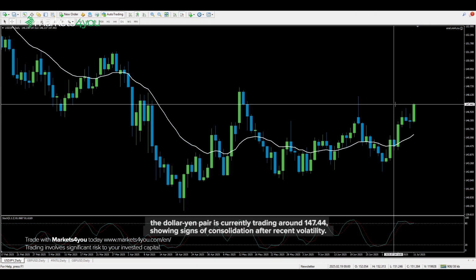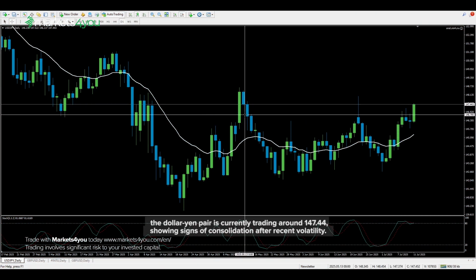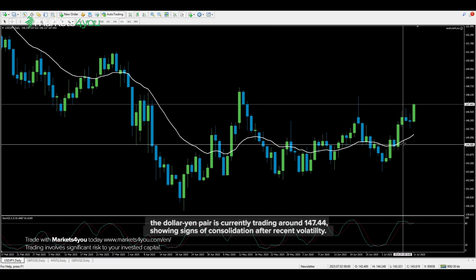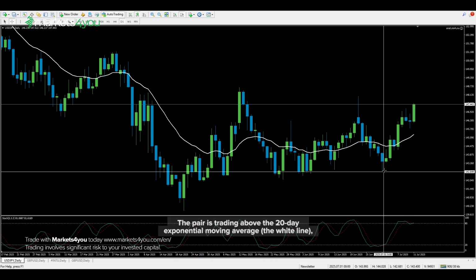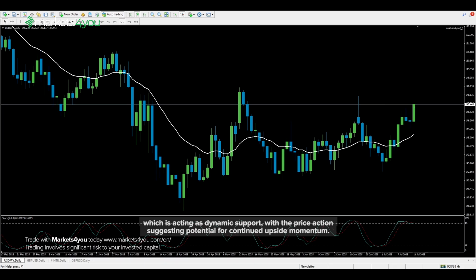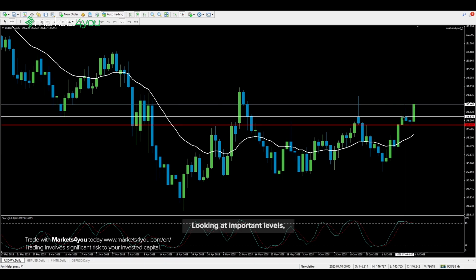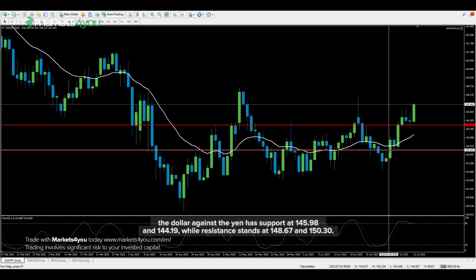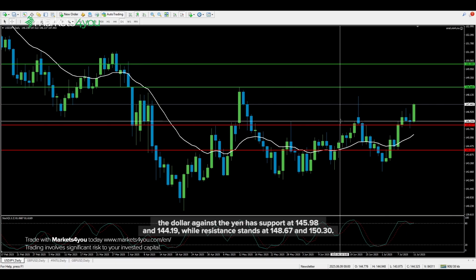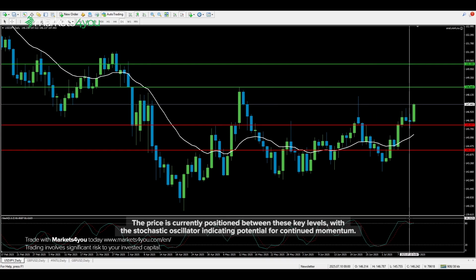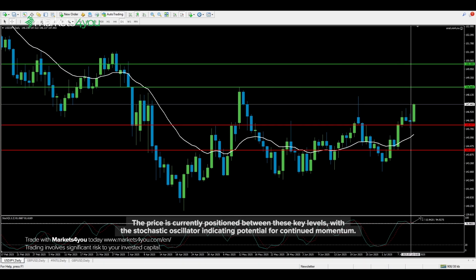Looking at the daily chart, the dollar-yen pair is currently trading around 147.44, showing signs of consolidation after recent volatility. The pair is trading above the 20-day exponential moving average, the white line, which is acting as dynamic support, with the price action suggesting potential for continued upside momentum. Looking at important levels, the dollar against the yen has support at 145.98 and 144.19, while resistance stands at 148.67 and 150.30. The price is currently positioned between these key levels, with the stochastic oscillator indicating potential for continued momentum.